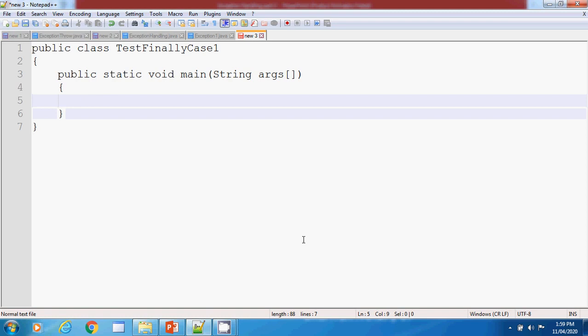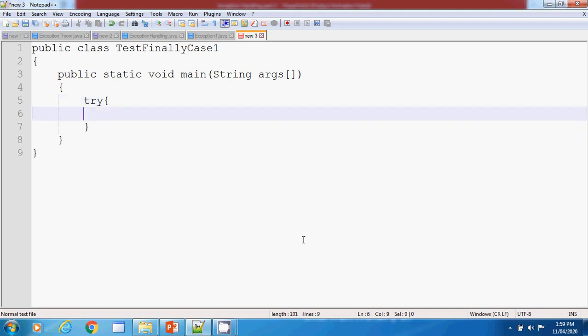Inside this main method I am creating my try block, in which I'll generate some sort of exception, or maybe in this case not, because it is case number 1 and we have to skip the exception part. But in other scenarios, we will have to show the exceptions. That's why I'm using this try block.